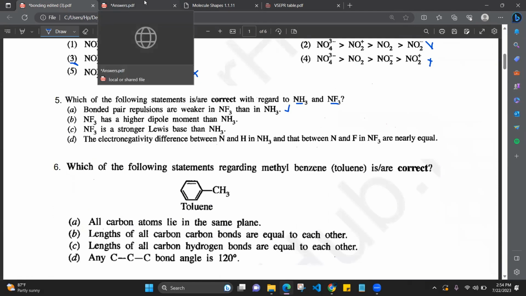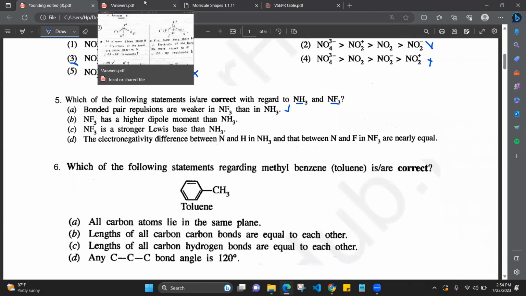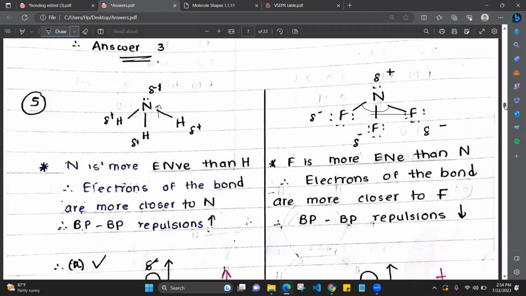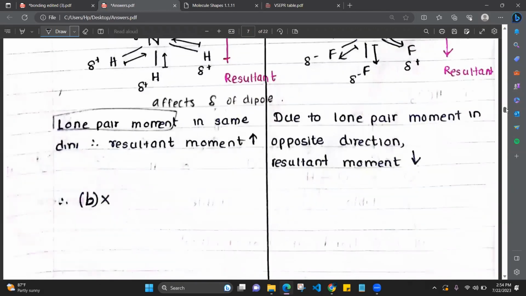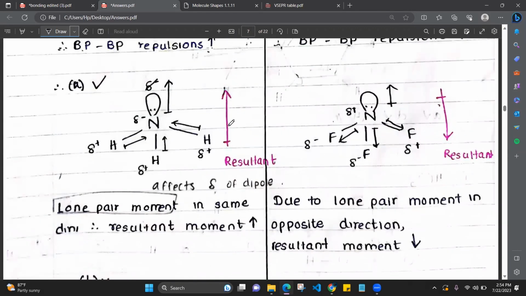And NF3 has a higher dipole moment than NH3. Actually, it is NH3 which has the higher dipole moment. Here the lone pair moment is affecting the dipole moment. In NH3, the lone pair moment is in the same direction as the bond dipole moment. These two are in the same direction, so the resultant moment is higher. So this has a greater dipole moment.